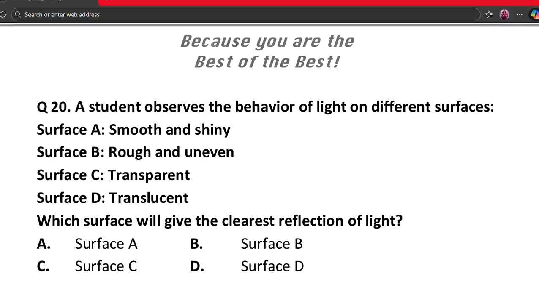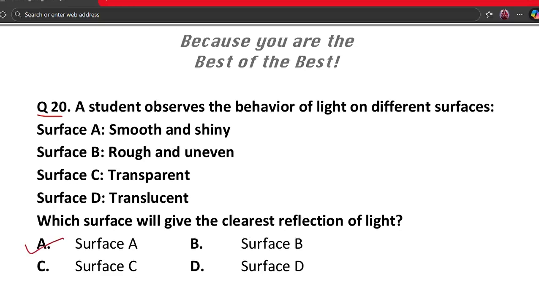Our next question is question number 20. A student observes the behavior of light on different surfaces. Surface A, smooth and shiny. Surface B, rough and uneven. Surface C, transparent. And surface D, translucent. Which surface will give the clearest reflection of light? A. Surface A, B. Surface B, C. Surface C, and D. Surface D. So here the correct answer is option A.